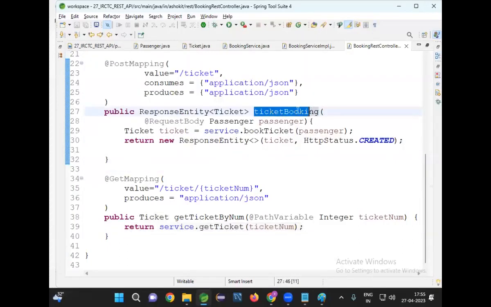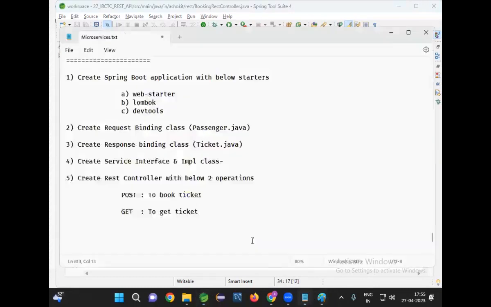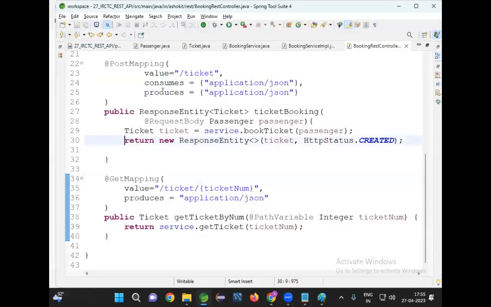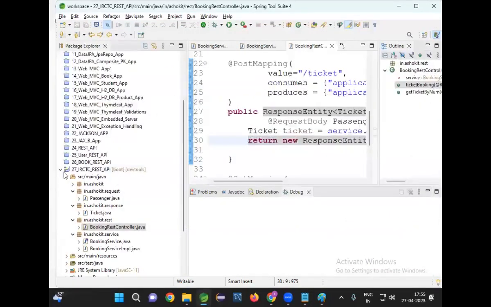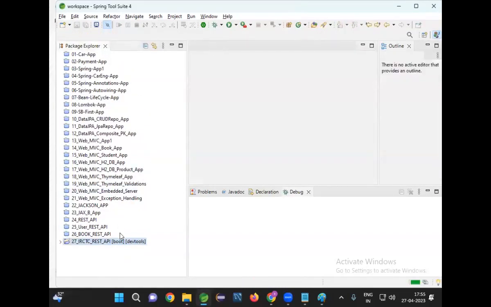Ticket booking method is available. It is mapped to post request, and get ticket by number is available. It is mapped to get request. Okay, my operations are ready. Then I need to run the application and test it using Postman. Why am I using Postman? There is no UI because it is a pure REST application. So I need to test it by using Postman.